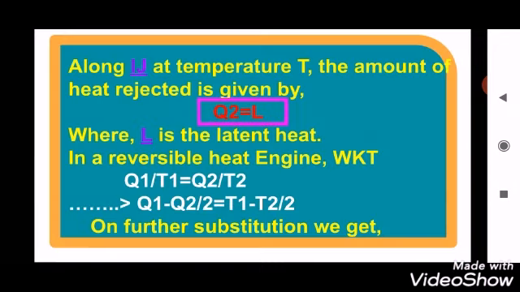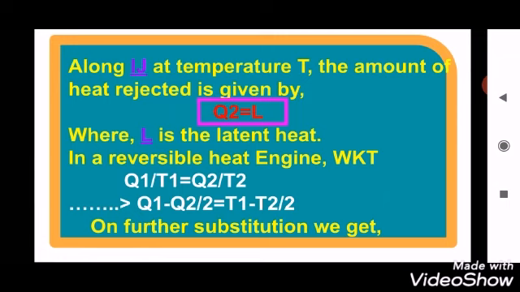Now, according to a reversible heat engine, we know that Q1 by T1 equals Q2 by T2, or Q1 by Q2 equals T1 by T2. Subtracting 1 on both sides, we get (Q1 minus Q2) by Q2 equals (T1 minus T2) by T2.